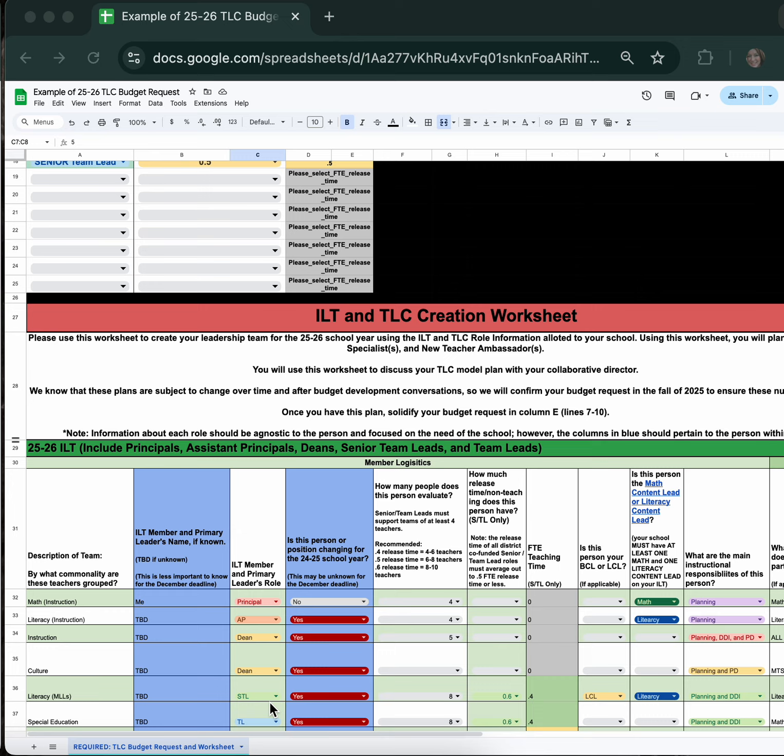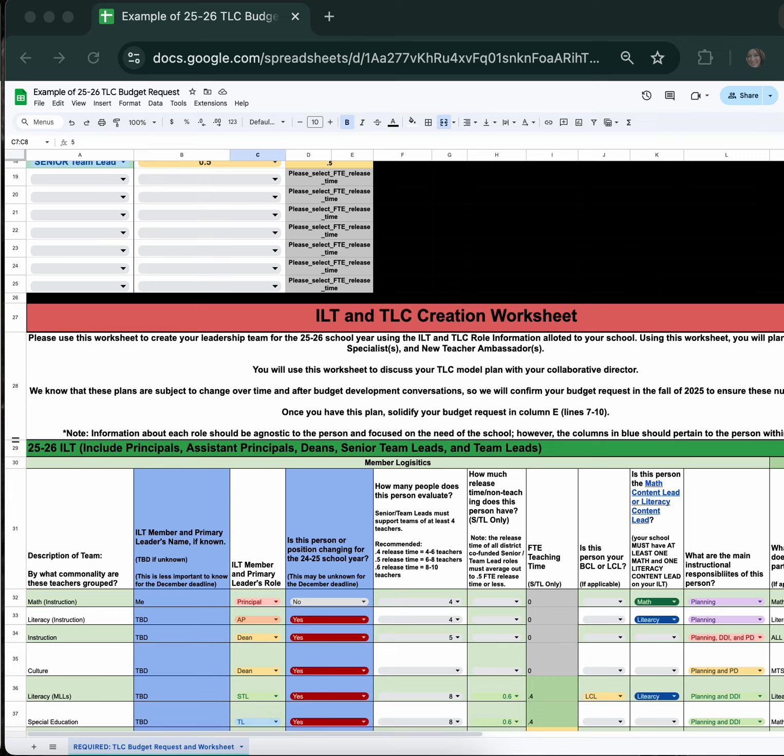The first step in completing your TLC budget request is determining your 25-26 MIS goals or a preliminary draft of them. While there isn't a space for you to put these goals on the worksheet, as you will end up documenting that work on your UIP, this is important as you will be building a leadership team to guide this work on your TLC creation worksheet, which will help you confirm the number of people you need for the request. You may pause this video to determine your MIS goals now.